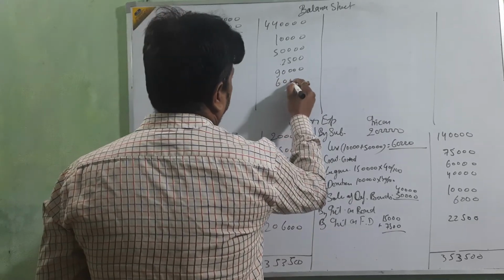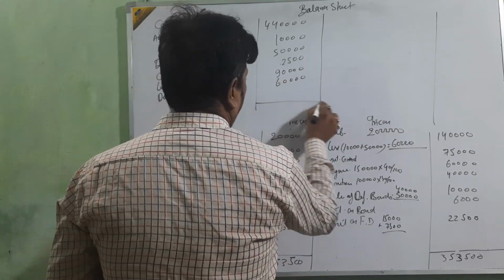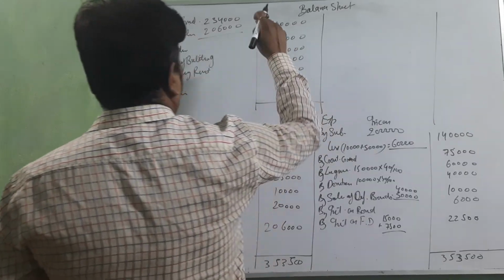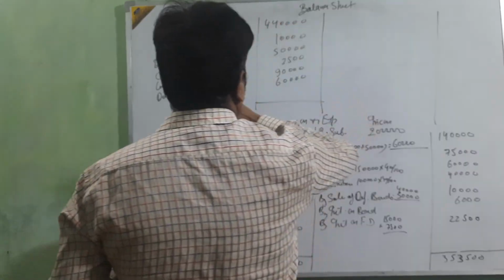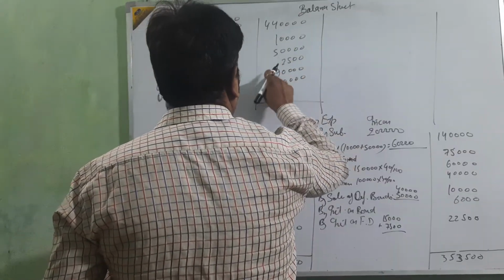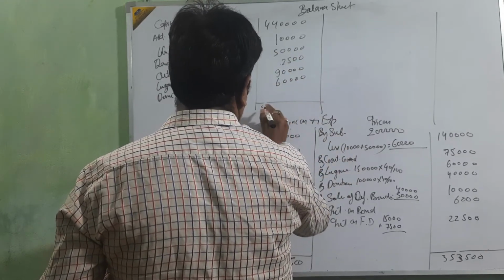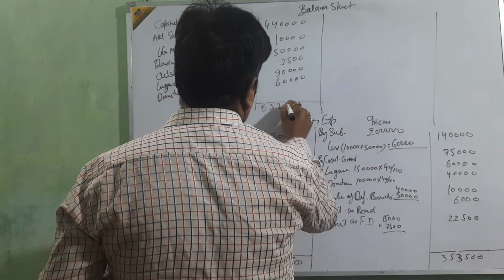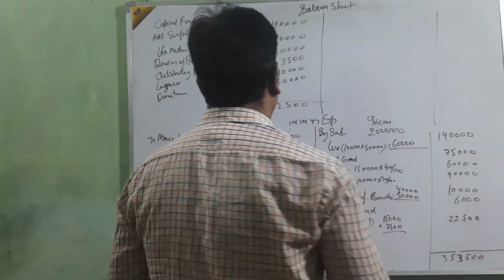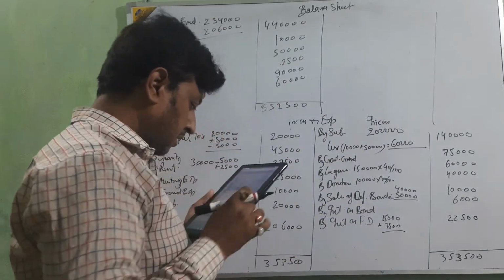Okay beta, so 4 lakh 50,000, 5 lakh 90,000, 6 lakh 50,000, and with 2,500, 6 lakh 52,500.